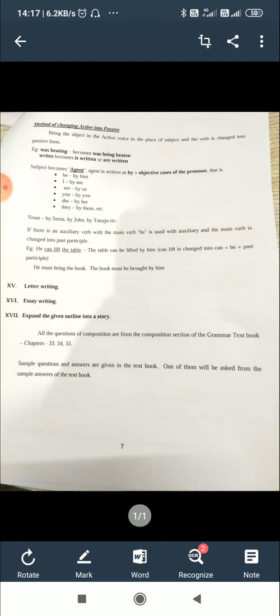He must bring the book. Here the verb is must bring. Must is the auxiliary, bring is the main verb. The passive form is, the book must be brought by him.